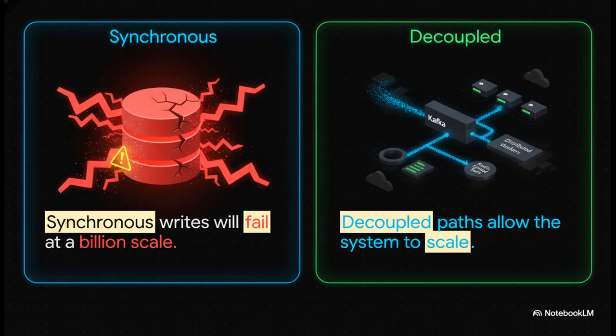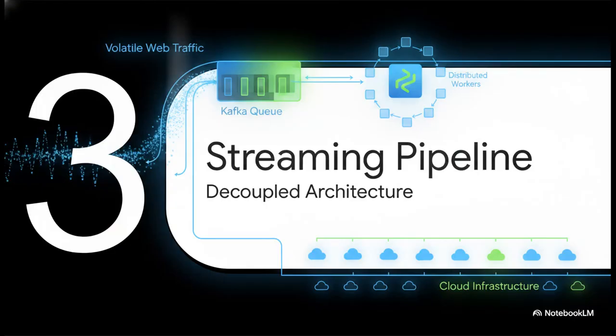Because of that, we have to completely abandon the synchronous write path, where the client actually waits for the database to update. Instead, we have to use a decoupled asynchronous streaming pipeline. It's the only way to scale horizontally. Section 3, building the streaming pipeline.